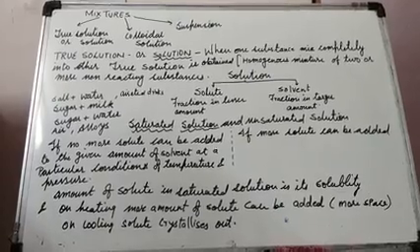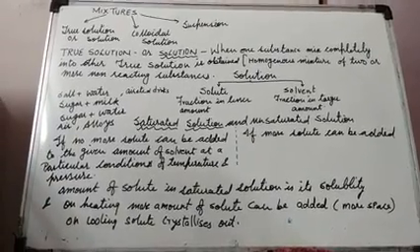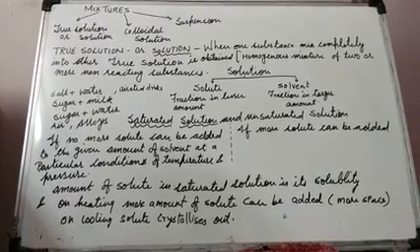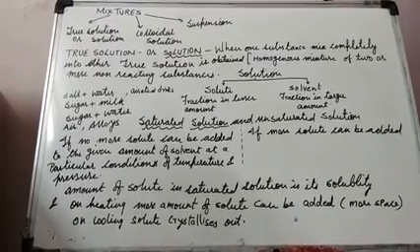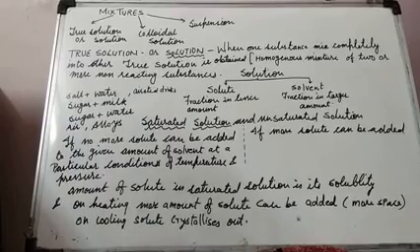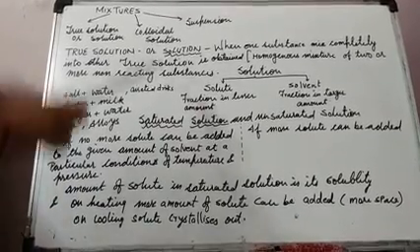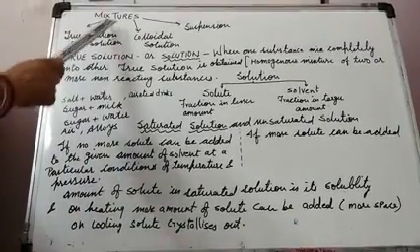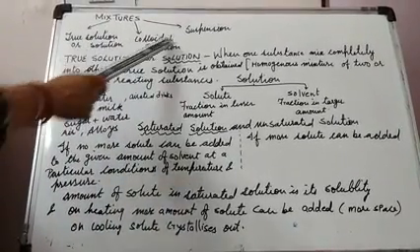Hello students, as we did mixture and compounds properties in our previous video, now I am taking mixtures in detail. Firstly, I am telling you that they can be of three types.